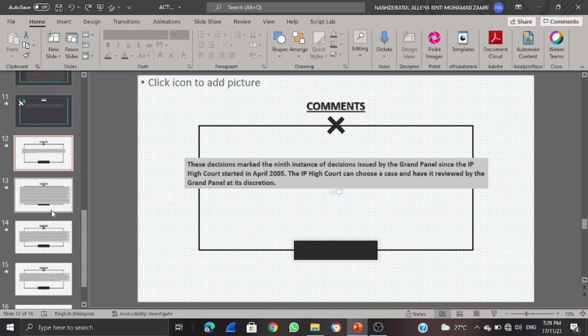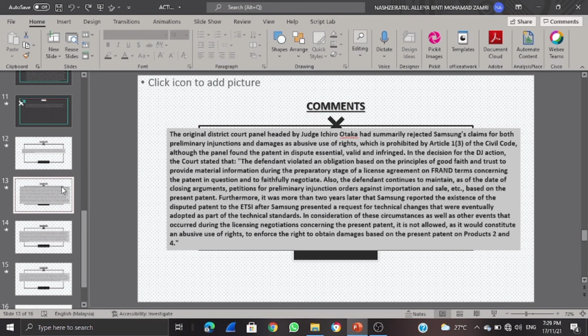This decision marked the ninth decision issued by the Grand Panel since the IP High Court started in April 2005. The IP High Court can choose a case and have it reviewed by the Grand Panel at its discretion. The original District Court panel headed by Judge Ichiro Otaka had summarily rejected Samsung's claim for both preliminary injunction and damages as abuse of right, which is prohibited by Article 1, paragraph 3 of the Civil Code, although the panel found the patent in dispute essential, valid, and infringed.